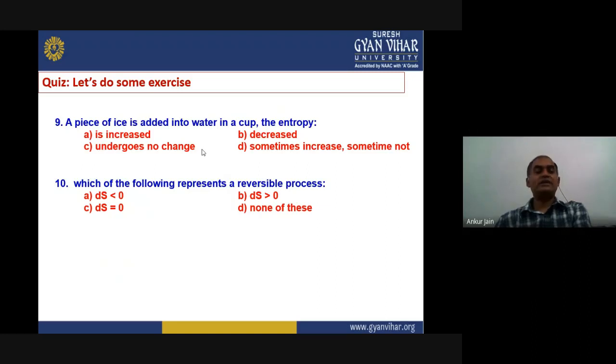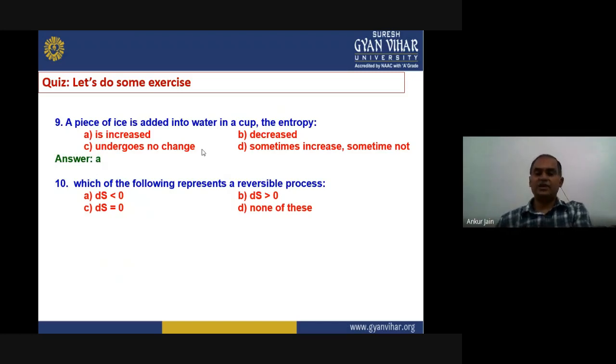The entropy is increased, decreased, undergoes no change, or sometimes increased, sometimes not. So what is happening? Ice will be changed into water. Solid state will change into liquid. That means the entropy will be increased. So the right answer is A, increased.